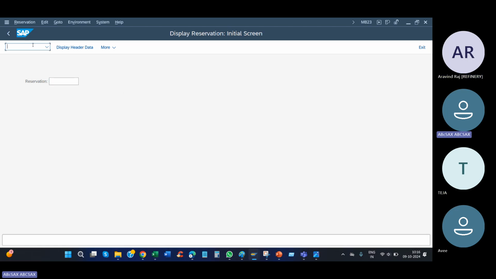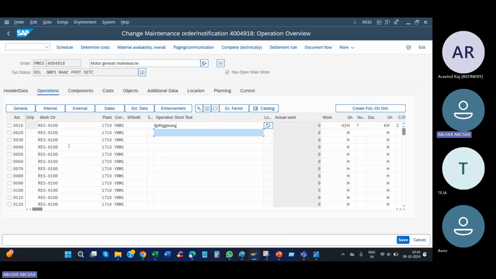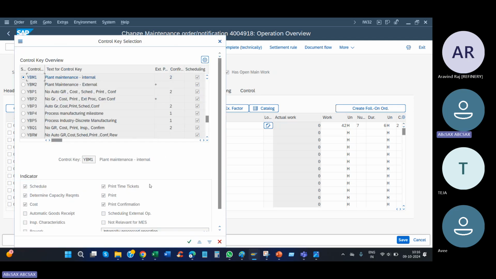Now the non-stop flow, IW32. A very important control key is PM03. Again, I'm telling you, PM to MM integration is very important. Easy integration. Costing is tough. PM to MM, PM to QM. Calibration we'll see after 10 days. These two are easy for the interview. FICO, if you open your mouth, they will tear you apart. You can go if you are very strong in what I teach you. Otherwise, don't touch FICO. Stay on the back end. Come with MM and QM.